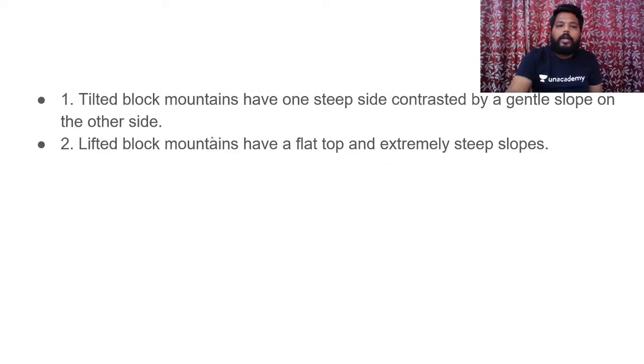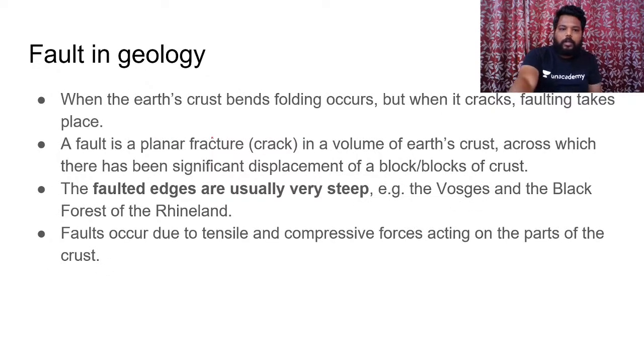Clear? Tilted block mountains have one steep side contrasted by a gentle slope on the other. Lifted block mountains have a flat top and extremely steep slopes. Clear? And everyone knows about faulting. As I've said, it is nothing but the displacement of rock, which generally happens because of geomorphic processes like applied tensional forces. All these come under the fault region. Clear? So when cracks develop, faulting takes place.